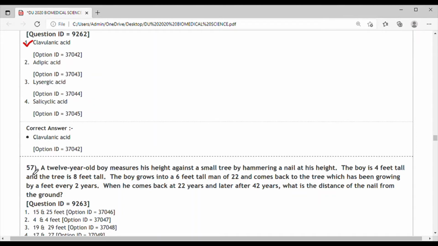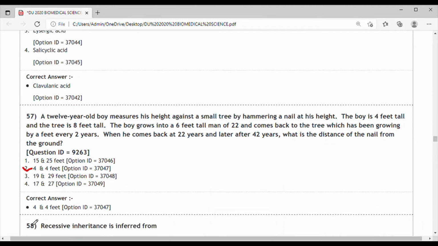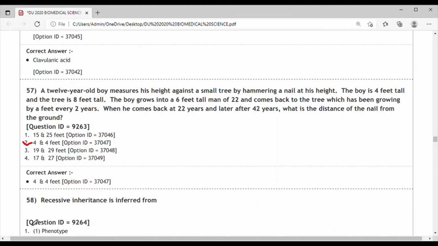The correct answer for this is 4 feet and 4 feet, because there is no change in the position of these nails, because the growth takes place from the upper part of the tree, not from the lower part. So the correct answer is option 2, that is it remains the same.